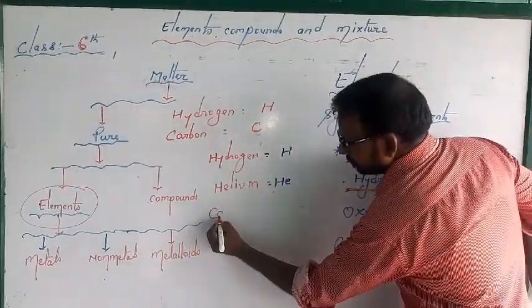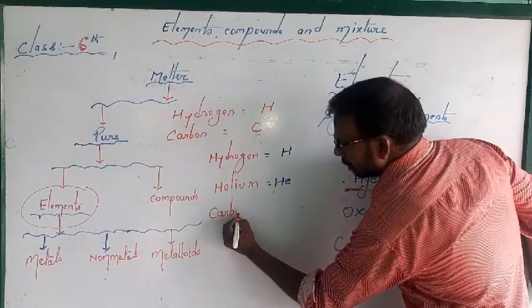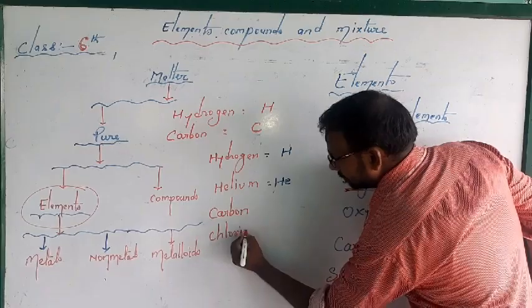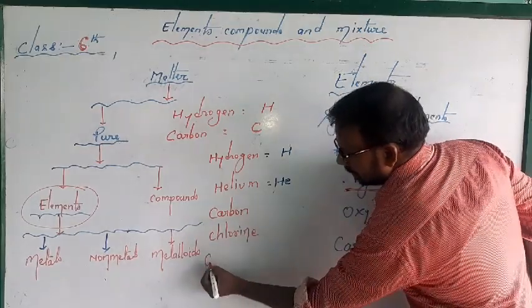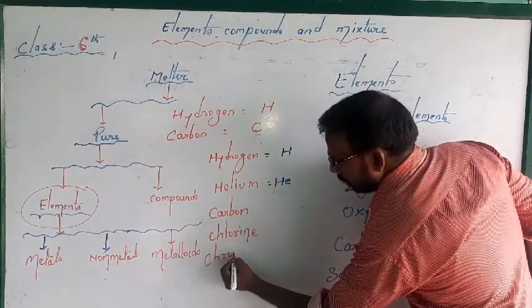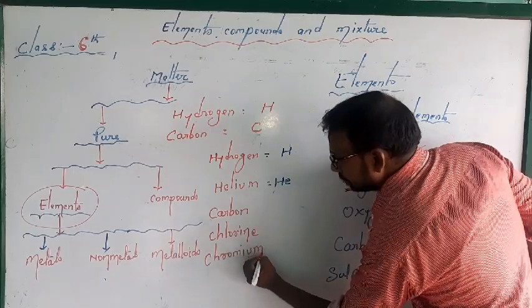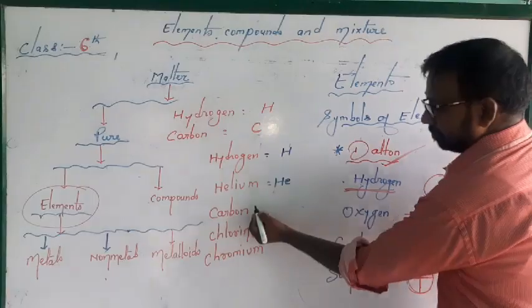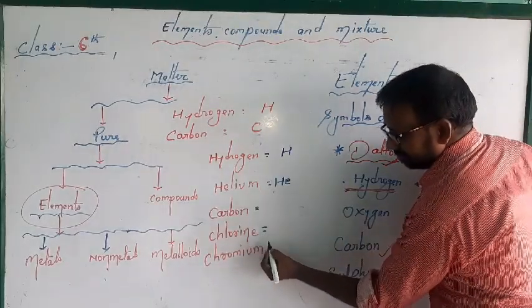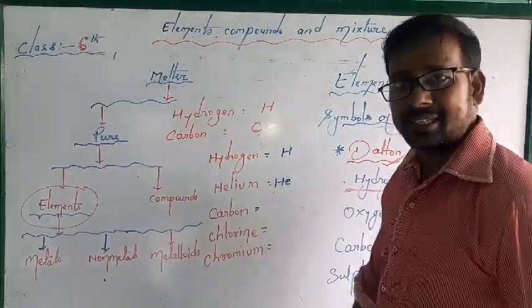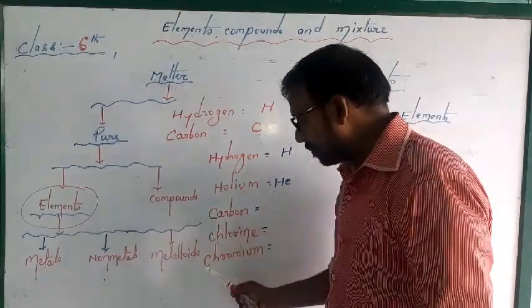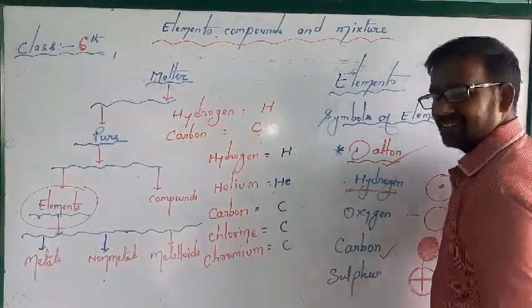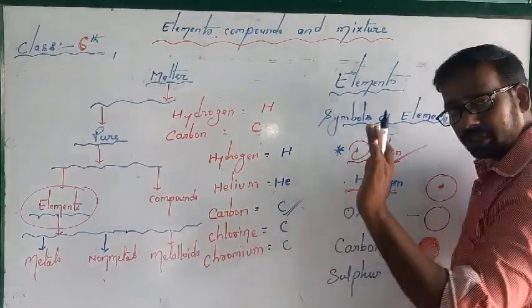Carbon, chlorine and chromium. These elements start with the same alphabet, right? C. C stands for carbon, okay.